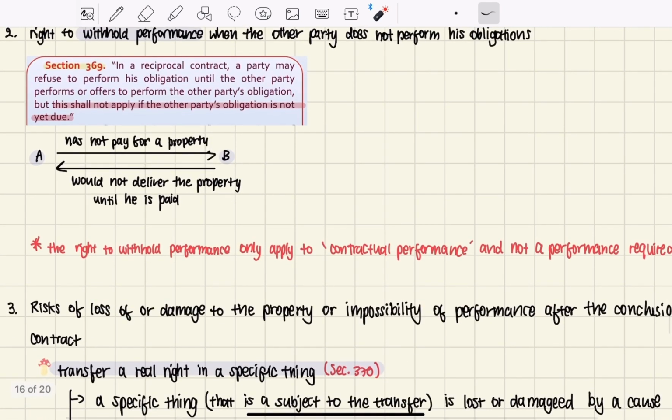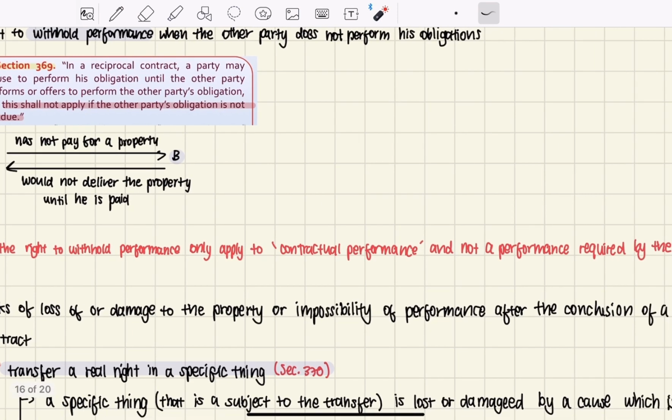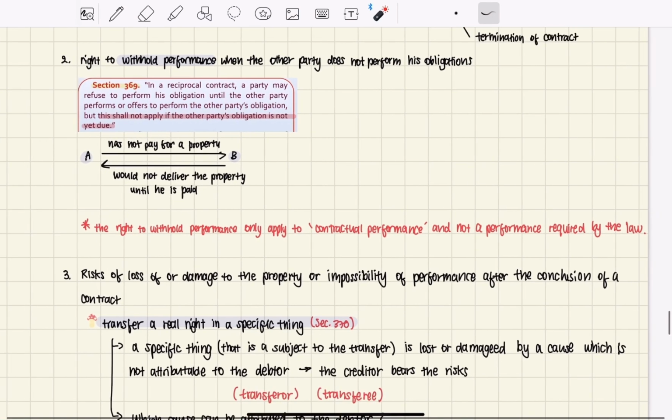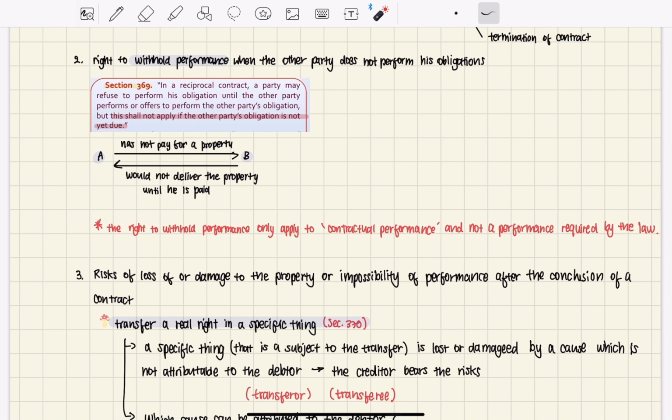But the right to withhold performance only applies to contractual performance and not to a performance that is required by the law, something that the law forces the person to do. So this only applies to contractual performance and not any performance required by the law.